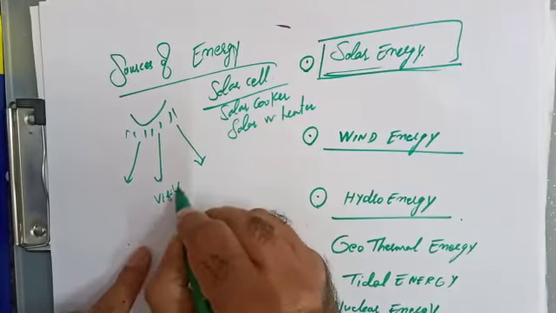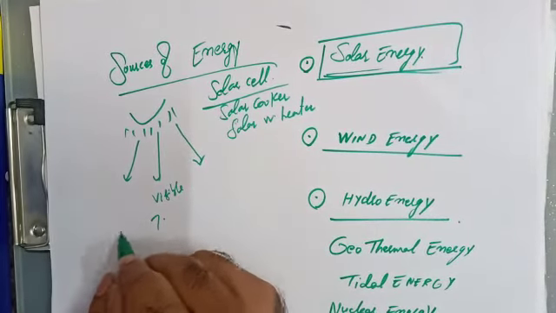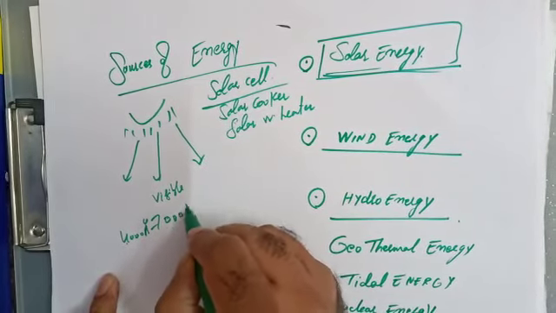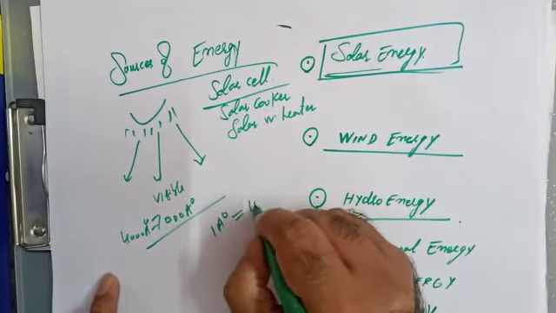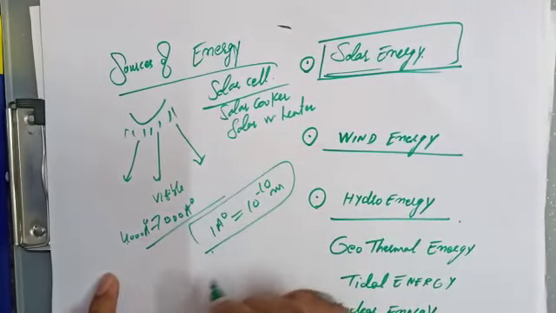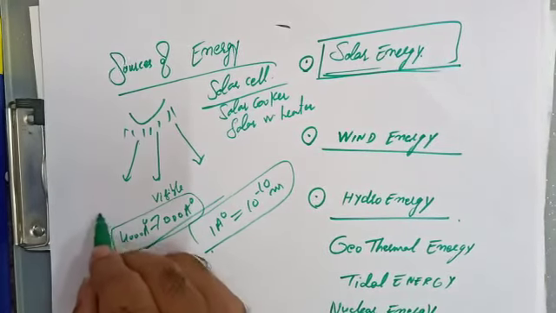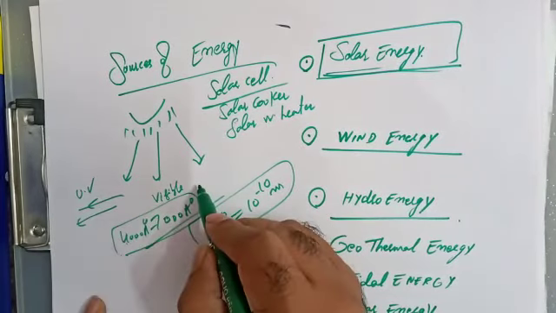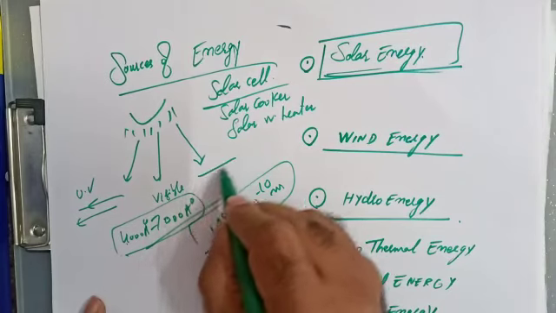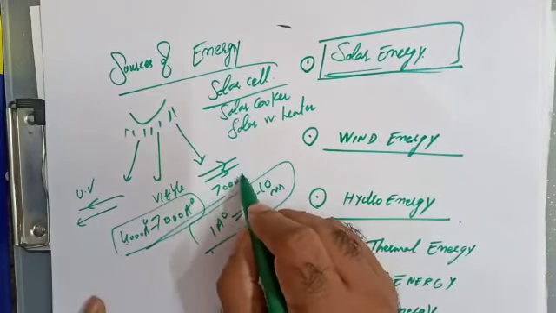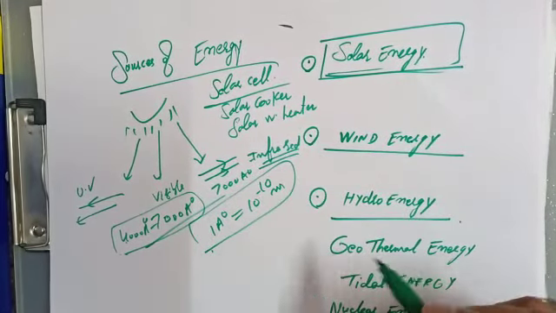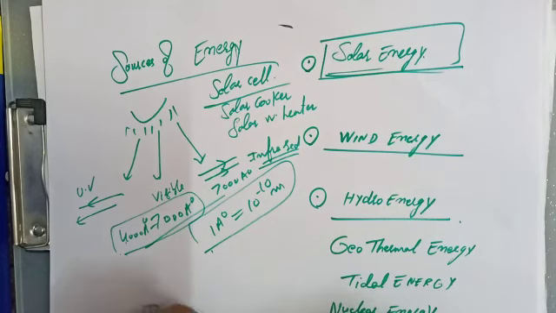One is visible radiations, the range from 4,000 angstrom to 7,000 angstrom, and 1 angstrom means 10 to power minus 10 meter. Yes, this is the visible range, and the wavelength lesser than 4,000 is called ultraviolet radiations, and radiations whose wavelength is more than 7,000 angstrom are called infrared. These are the radiations which help us in drying our crops and our clothes, so they produce the heating effect. I think you're getting it.